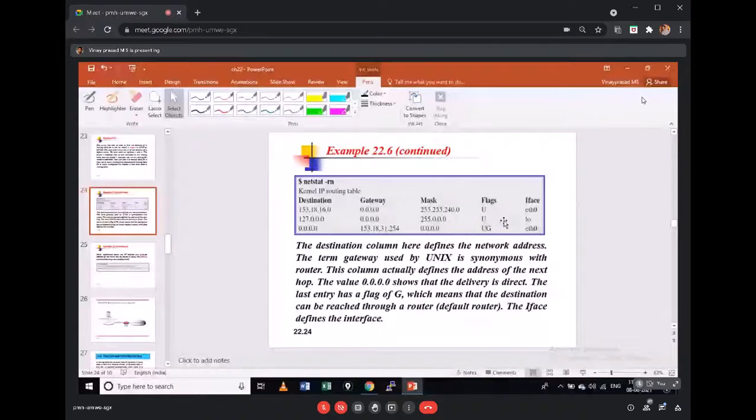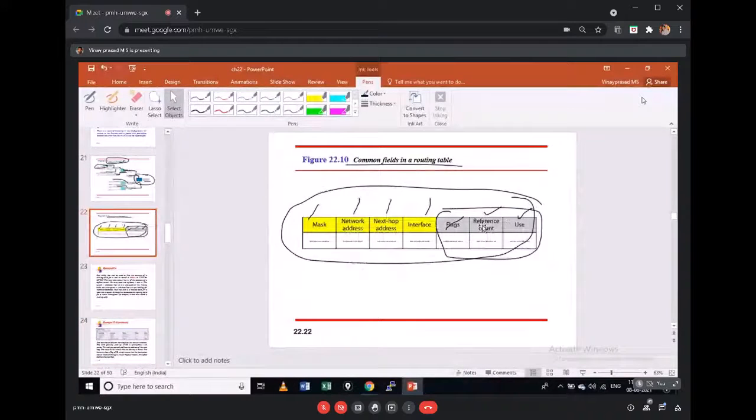There is the reference count, which counts how many hops we have for each destination, and the use field, where a route that is in use or invalid will be marked. You could come to know whether that entry is present, whether it is primary or secondary, from the use field.